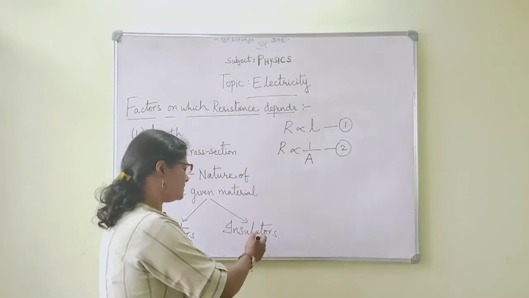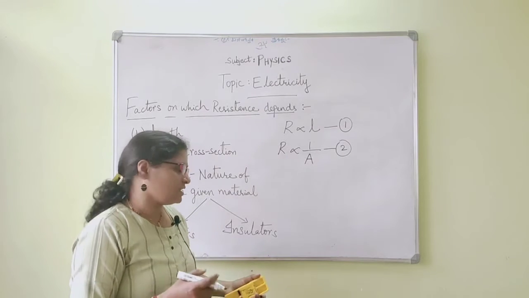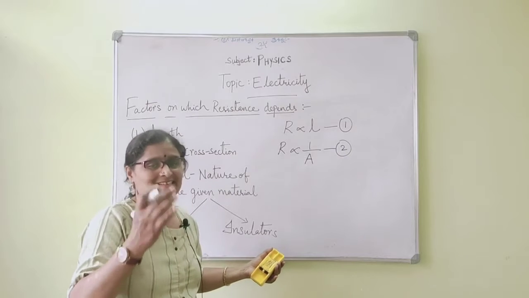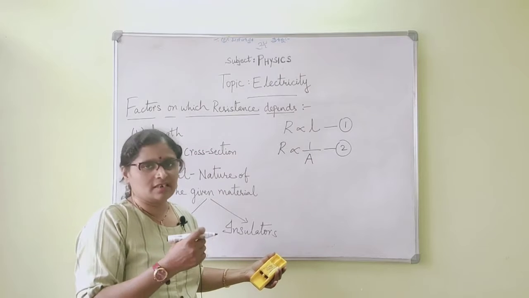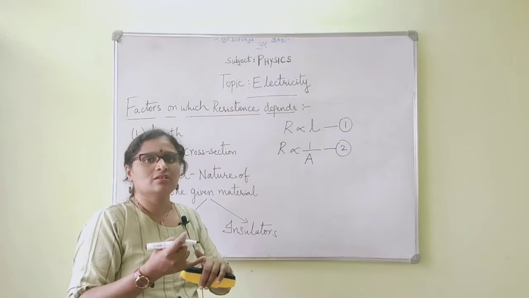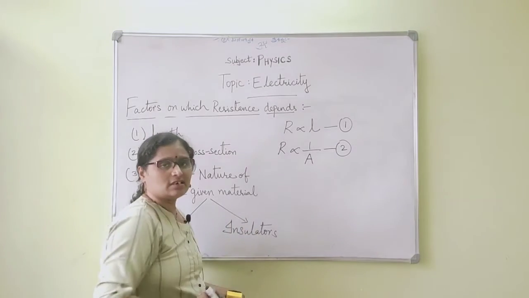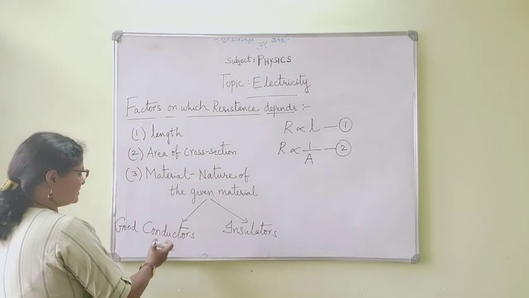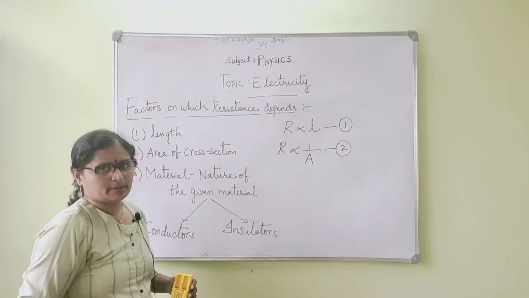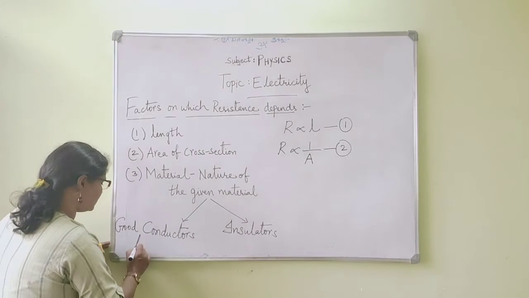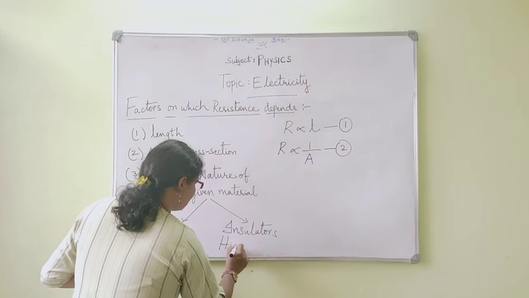Then coming to the insulators, the materials which do not allow the current to flow through them are called insulators because they have very high resistance. The obstruction is very high, so the current cannot flow through the insulators. Examples: wood, plastic, glass, thermocol, cloth, all these are examples of insulators. So that is how the resistance depends upon the nature of the given material. Good conductors offer low resistance, whereas insulators offer high resistance to the flow of current.